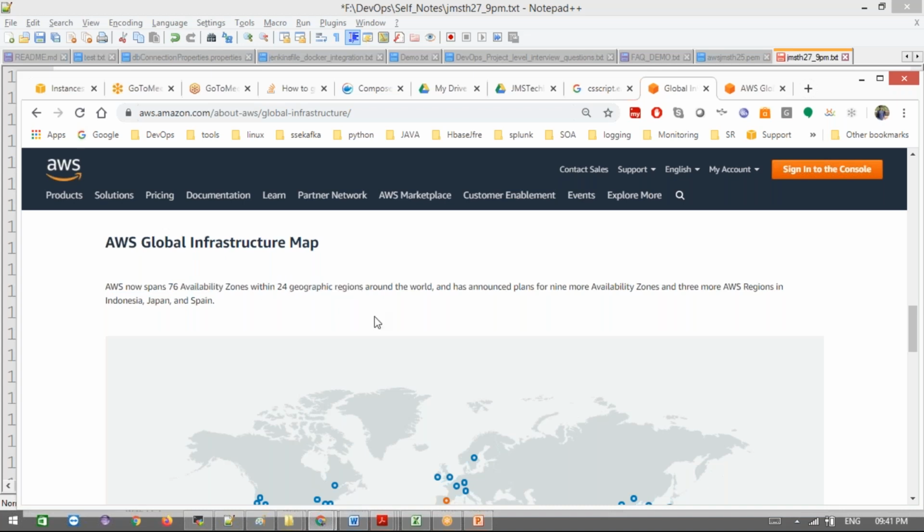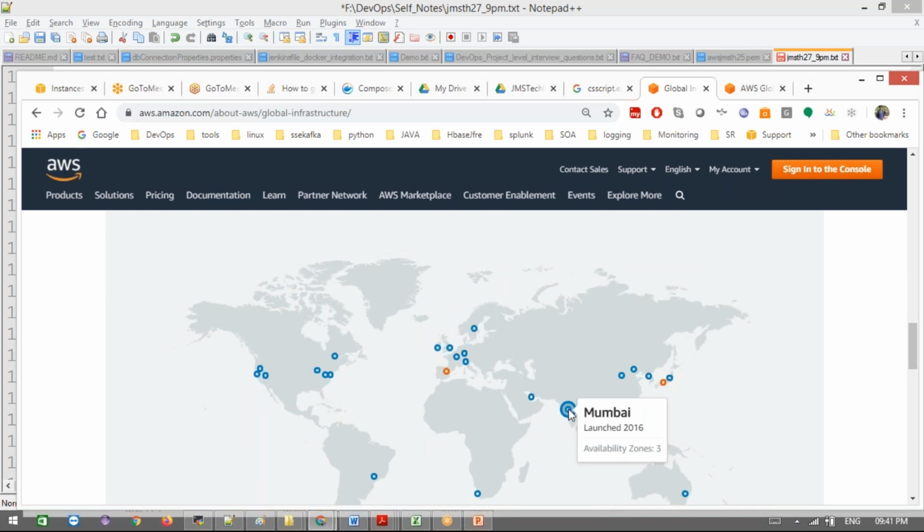Like I said, Mumbai is a region, and they have 3 available zones, meaning 3 data centers. And next, let's go to North Virginia. In North Virginia they have 6 available zones, the highest they have. And next, we select the region nearest to where your clients are, because the bandwidth and access are going to be very fast. There are also different services like CloudFront to make it very fast and reach there with caching.